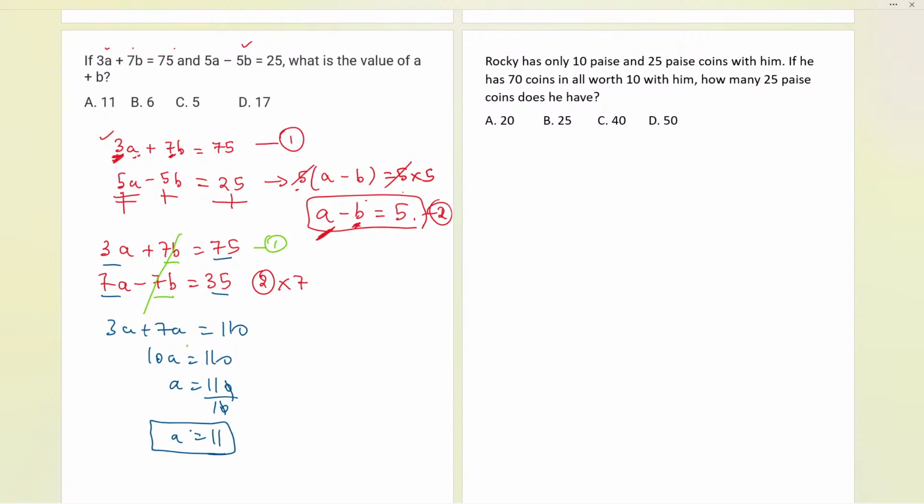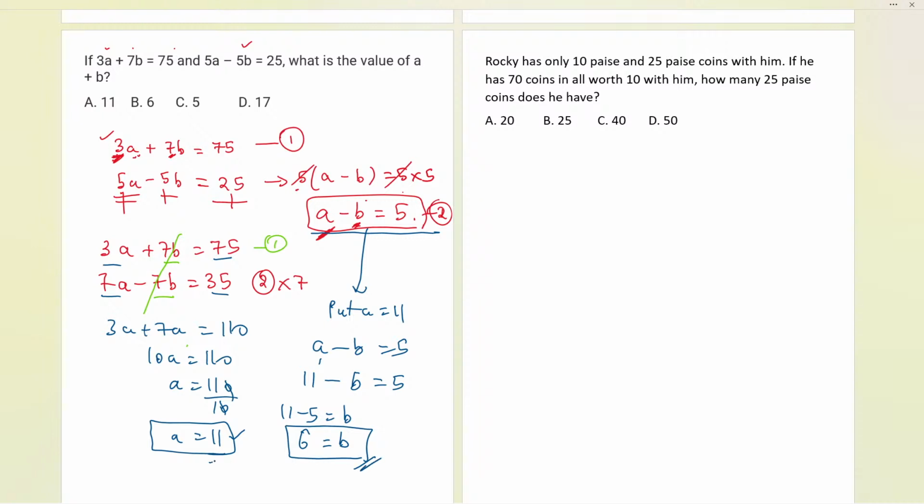Great, finally you actually got the answer as well. Okay, we'll check it. After getting the value of a, just put this value into the equation that we have earlier taken. Let us put a equals 11 in any of the equations, first or second. Now a minus b equals 5. So a is 11, and we get the b value as 11 minus 5, that is 6. We have got the value of b. So 11 and 6 is the answer.